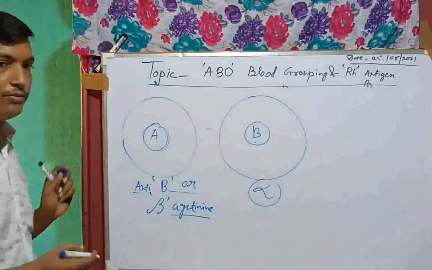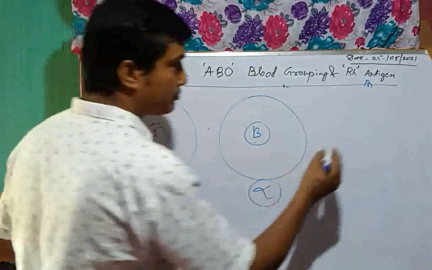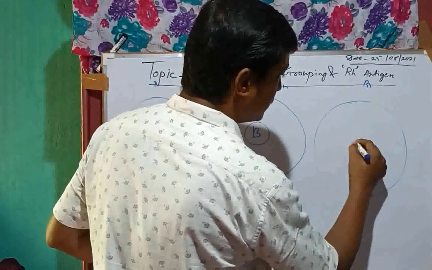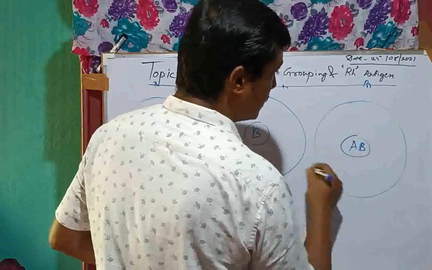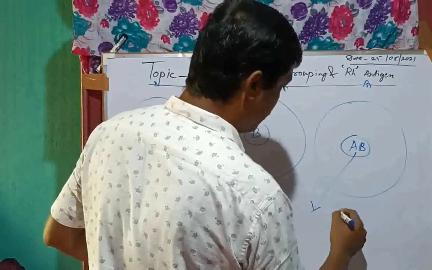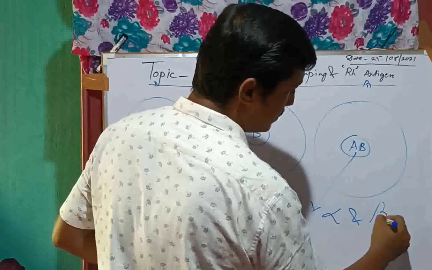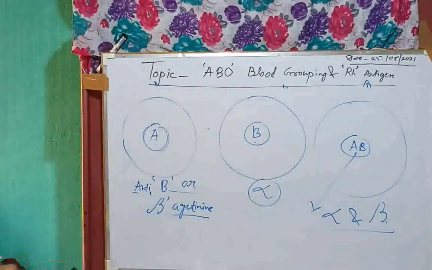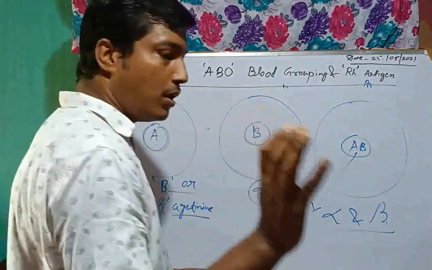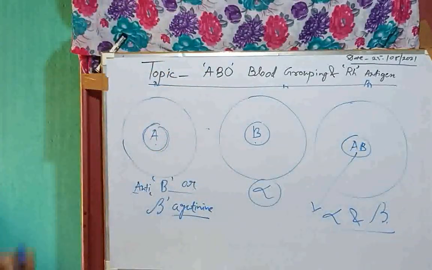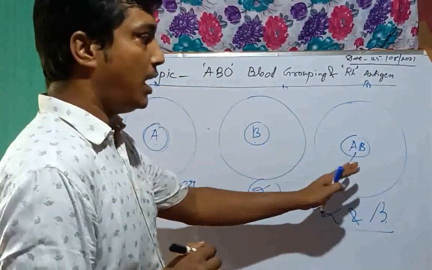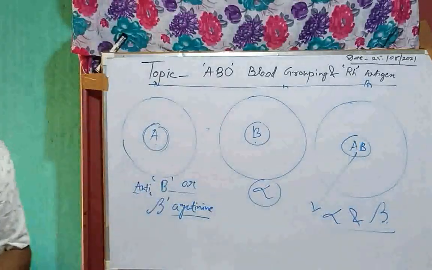In the case of AB blood group, in the serum part there is presence of alpha and beta agglutinin, that is anti-A and anti-B antibodies, in the serum part of RBC.